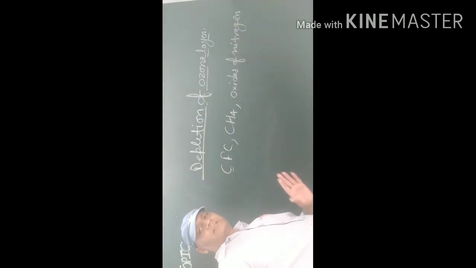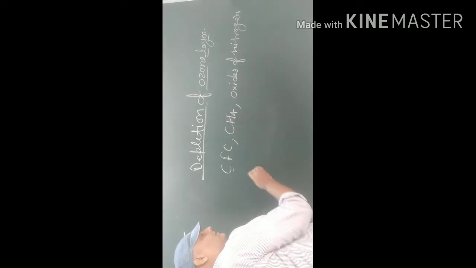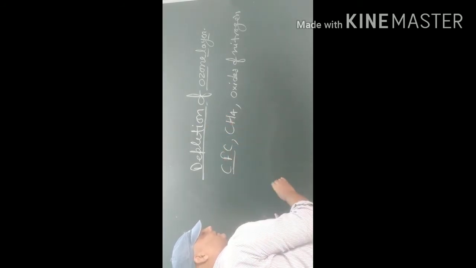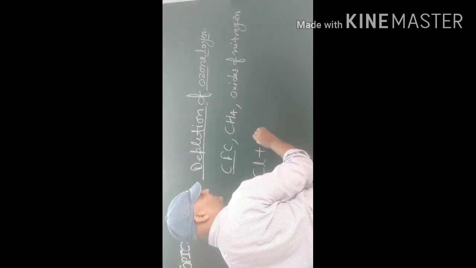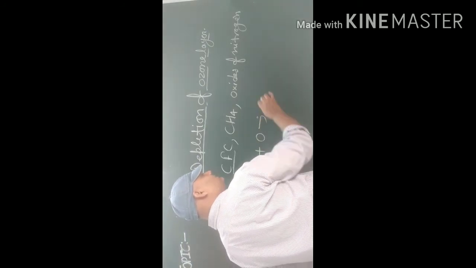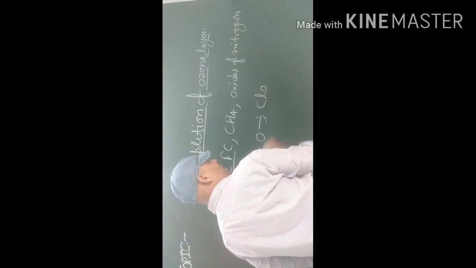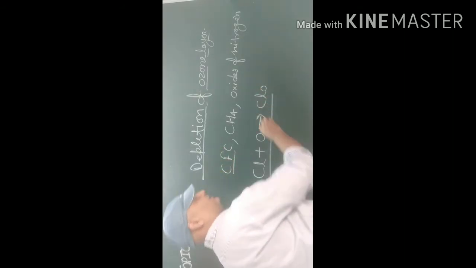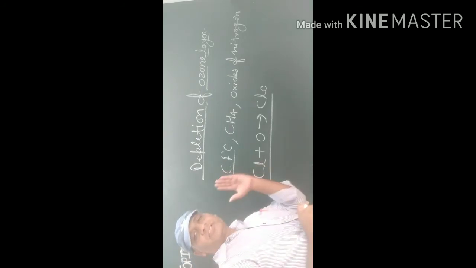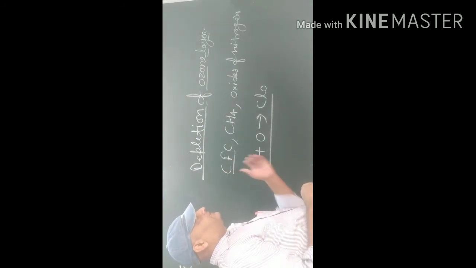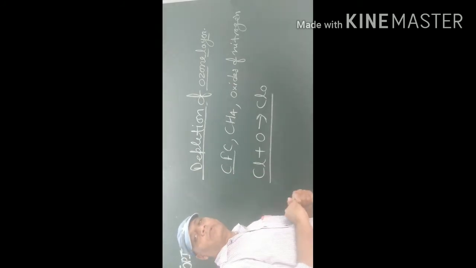These gases release free chlorine, and this chlorine fuses with nascent oxygen and forms ClO. Due to this, the quantity of ozone in the stratosphere decreases, which leads to depletion of the ozone layer.